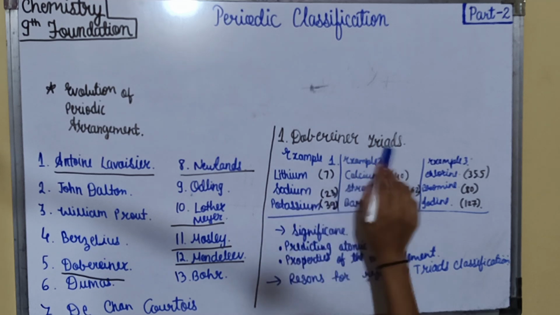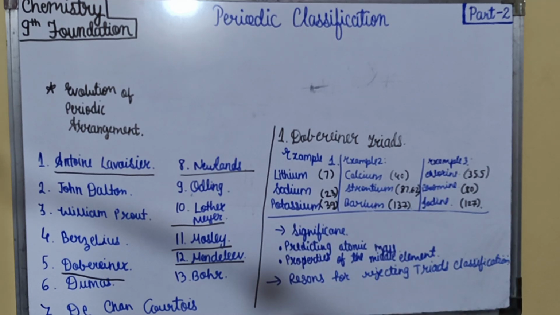I hope you have understood this whole Dobereiner triads. In part 3, we will learn the law of octaves by Newlands. Then we will learn Lothar Meyer's contribution. Till then, I hope you have understood Dobereiner triads and the evolution of periodic arrangement.